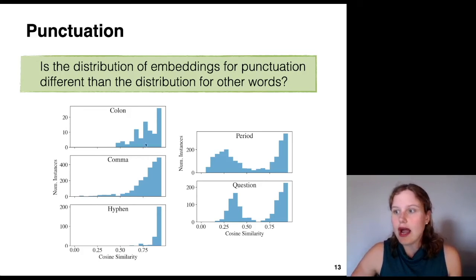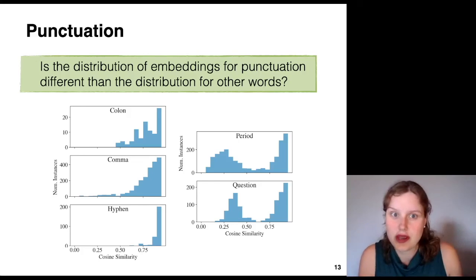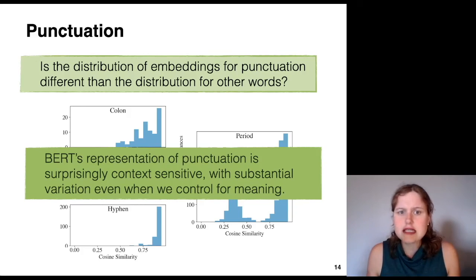The ones that have the widest distribution are comma and period, and those are very highly contextualized punctuation marks. Question mark and dash, hyphen, are less contextualized, and they tend to be used in more prescribed circumstances. So, for example, the question mark is almost always the last token in the phrase.